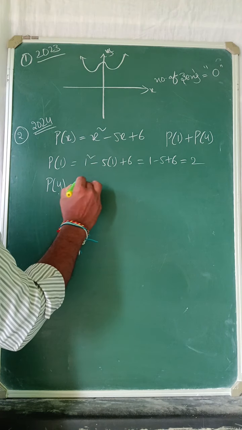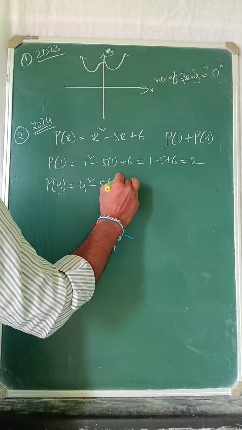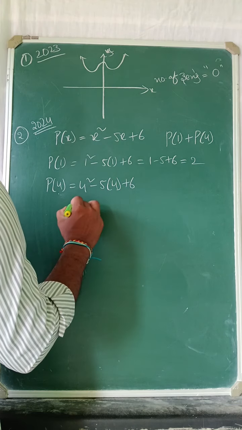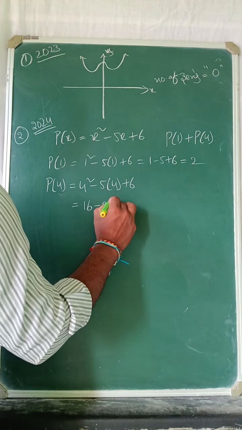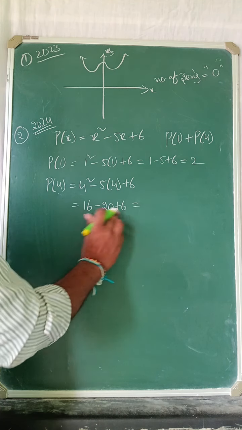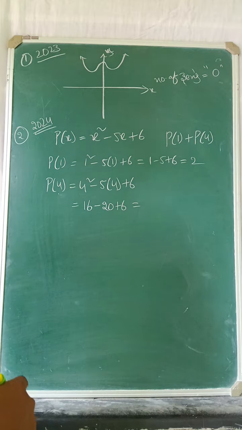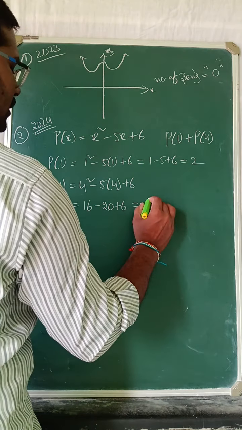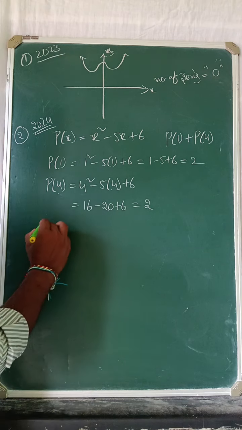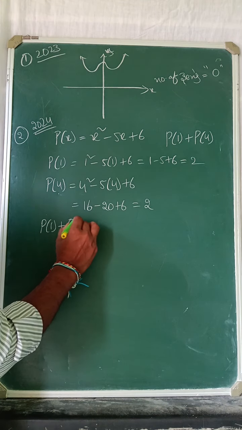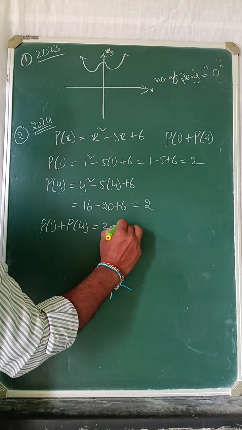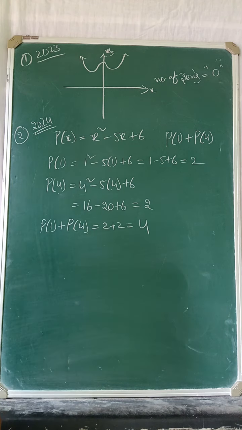And p of 4: 4 square minus 5 into 4 plus 6. See, 4 4s are 16, 5 4s are 20, plus 6. 6 plus 16 is 22. 22 minus 20 is 2. Now, p of 1 plus p of 4 equal to 2 plus 2. How much do we get? 4. We are getting 4.